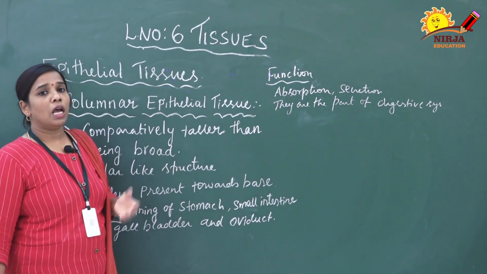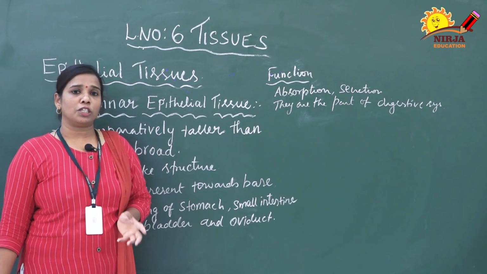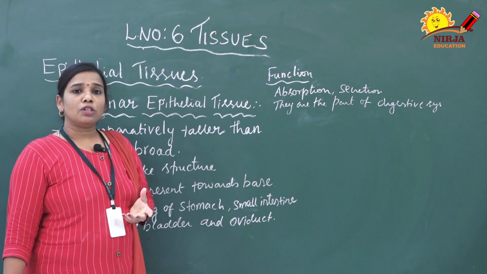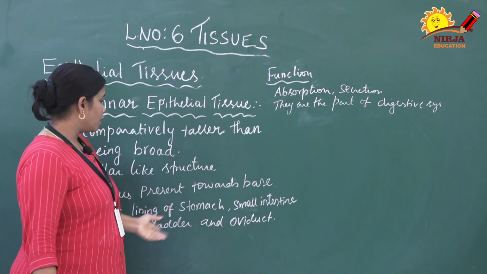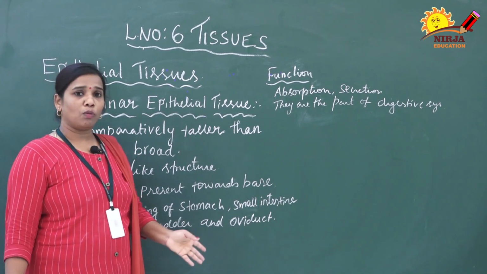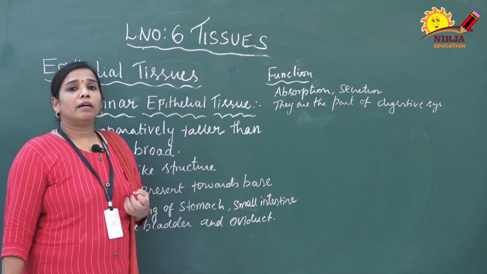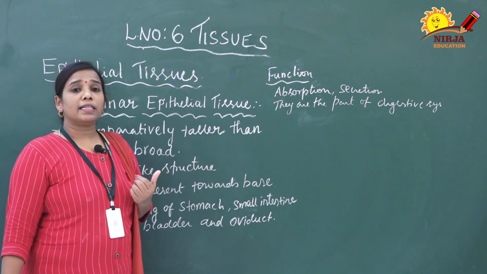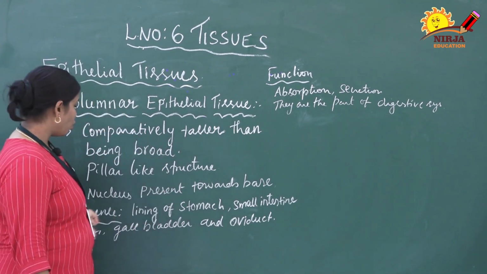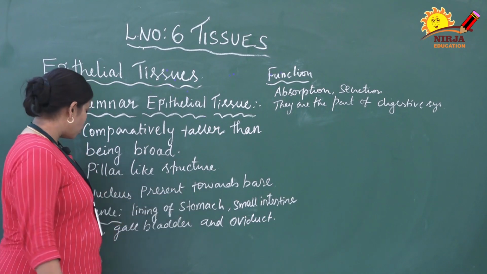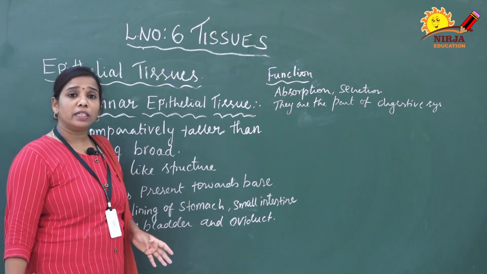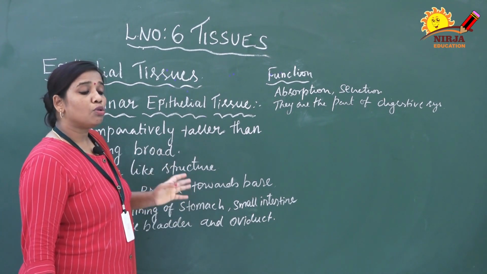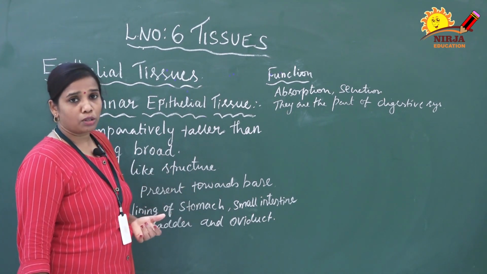Next one is function. The main function is absorption. It absorbs nutrients as well as gases, and it does the secretion function also. For example, it is involved in the small intestine, colon, gallbladder and oviduct. It produces certain secretions inside the organs, and it acts as a part of the digestive system. If you notice, the small intestine, stomach and colon are all digestive organs. So these columnar epithelial tissues are also involved in the digestion process.